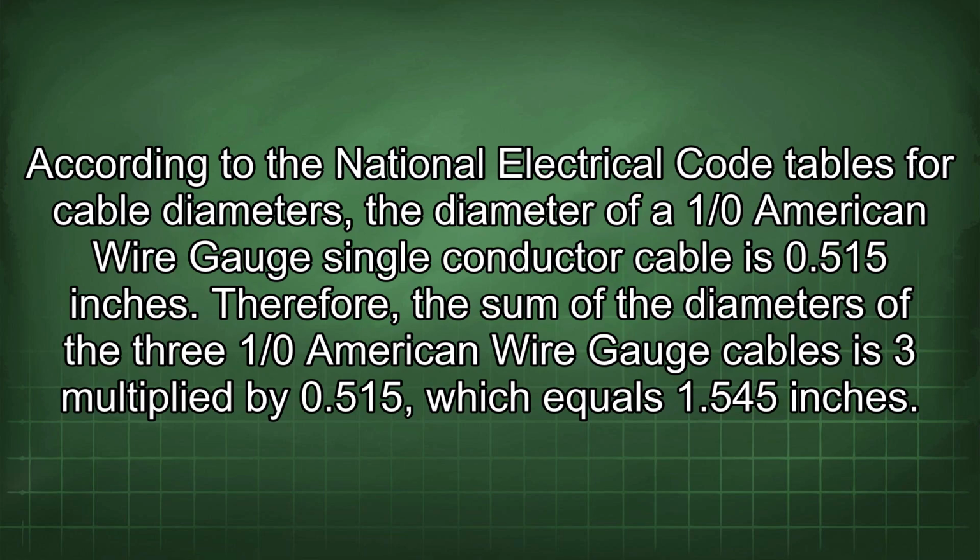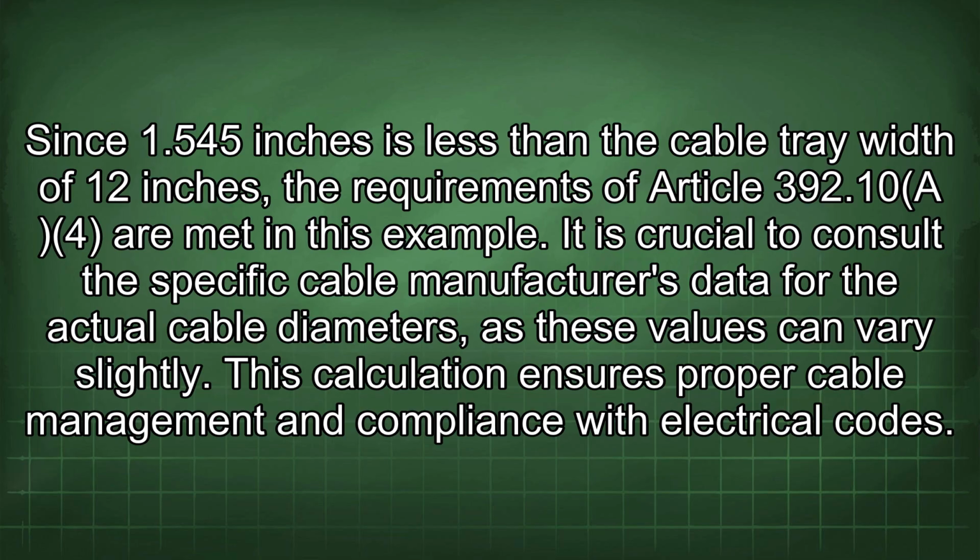According to the National Electrical Code tables for cable diameters, the diameter of a 1/0 American wire gauge single conductor cable is 0.515 inches. Therefore, the sum of the diameters of the three 1/0 American wire gauge cables is 3 multiplied by 0.515, which equals 1.545 inches. Since 1.545 inches is less than the cable tray width of 12 inches, the requirements of Article 392.10 are met in this example.